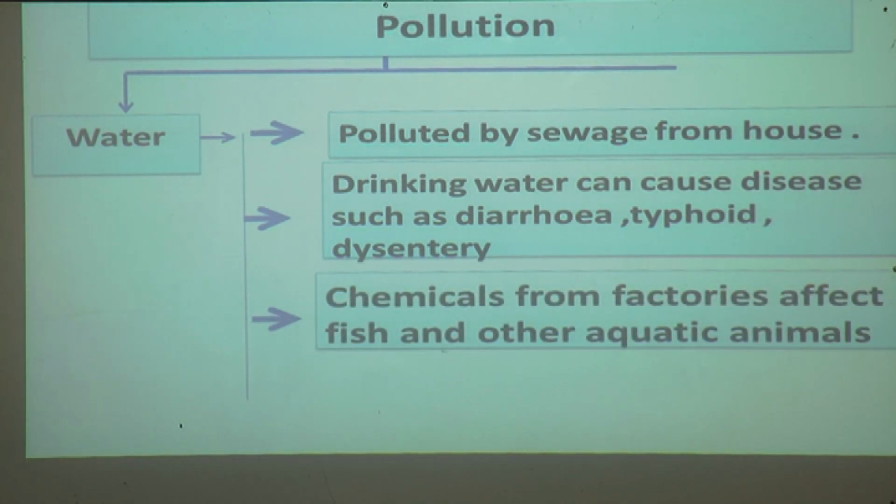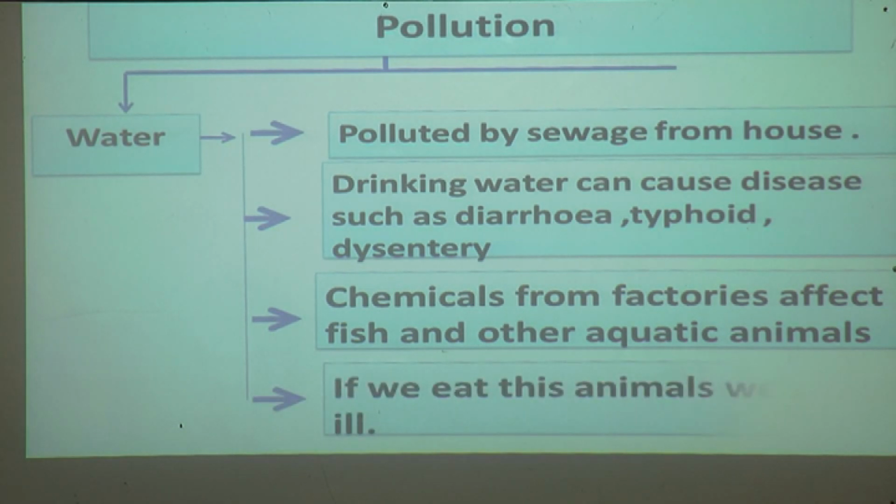Chemicals from factories affect the fish and other aquatic animals. The chemicals sent from the factories into the water bodies affect the fish and other aquatic animals. If we eat these animals, we fall ill.